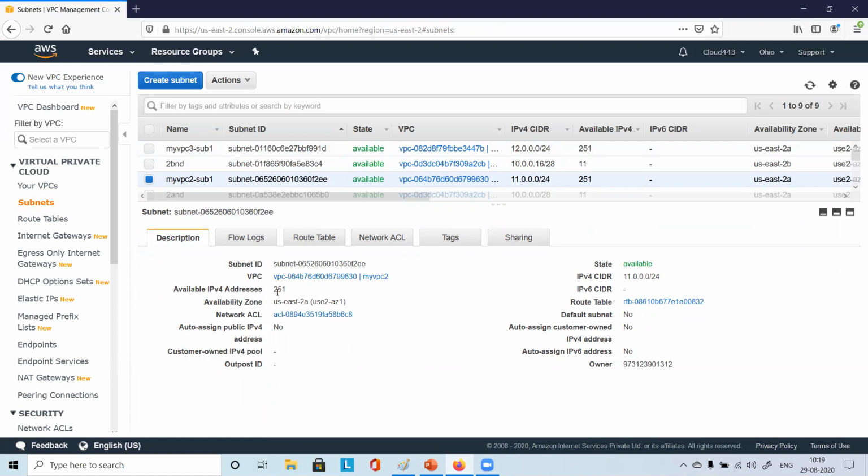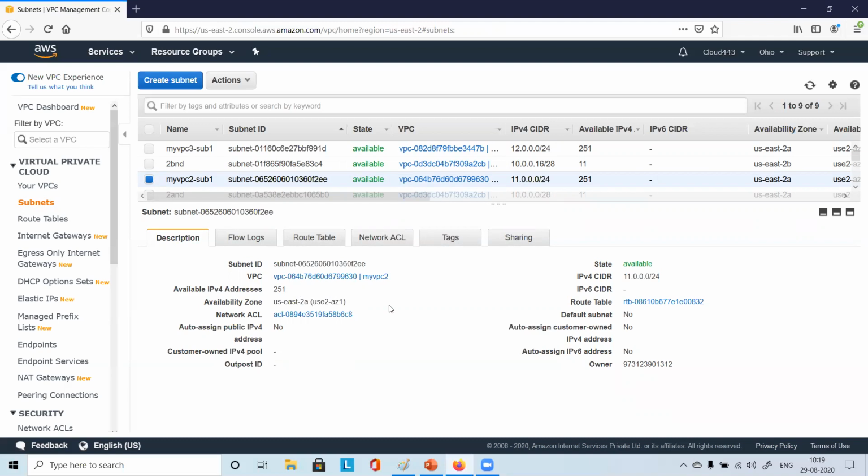Available IPv4 addresses, how many? How many for you? 251. Right. It should be 256 actually, but out of the 256, one is taken for the network address, another one is taken for the broadcast address. So usable IP addresses would be only 254.